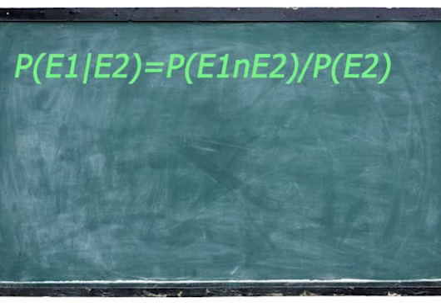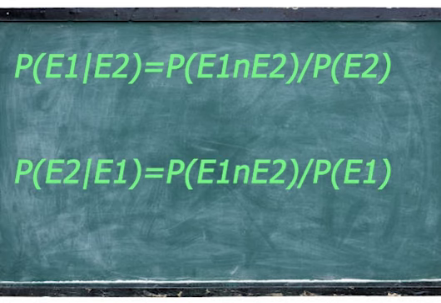So probability of event 1, given that event 2 has already occurred, becomes probability of event 1 intersection with event 2 divided by probability of event 2. And the same is similar for probability of event 2, given that event 1 has already occurred. It becomes probability of event 1 intersection with event 2 over probability of event 1.